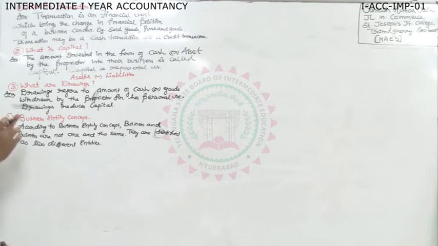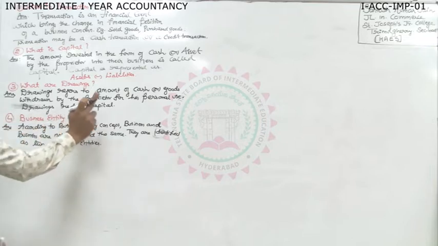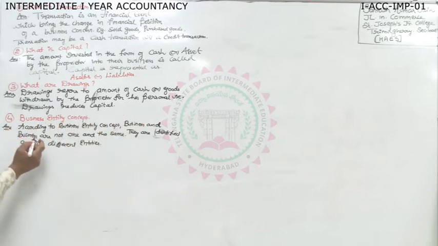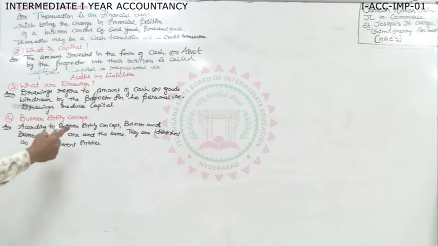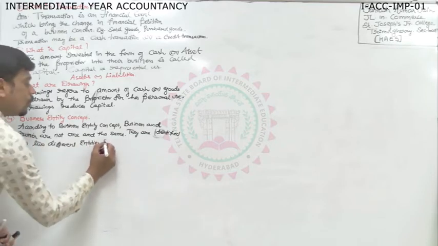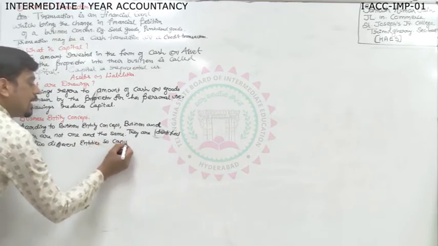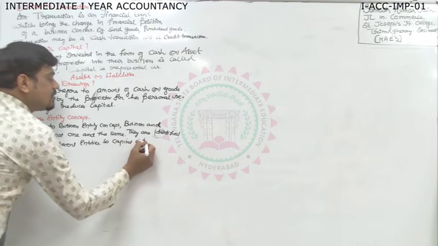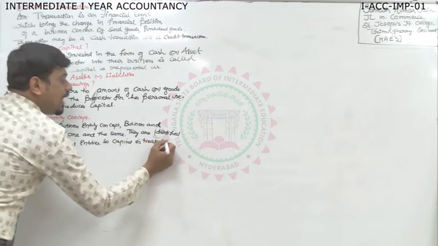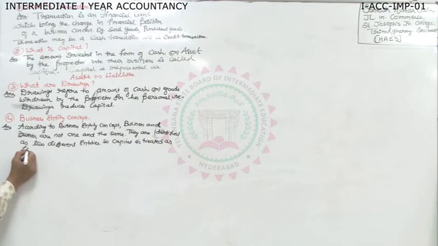Simple language. Instead of writing businessman, you write owner. Business and owner are not one and the same. They are identified as two different entities. Now on this, what do we record? So capital is treated as liability.